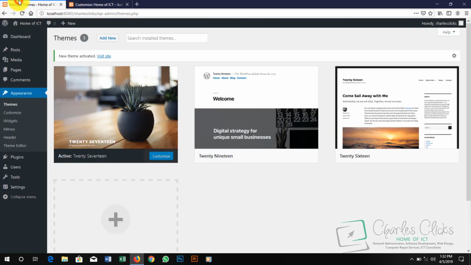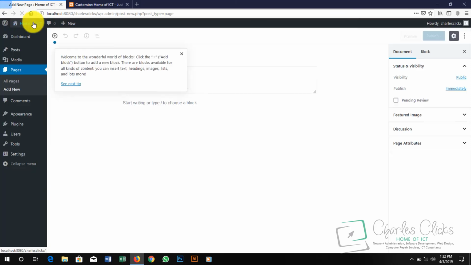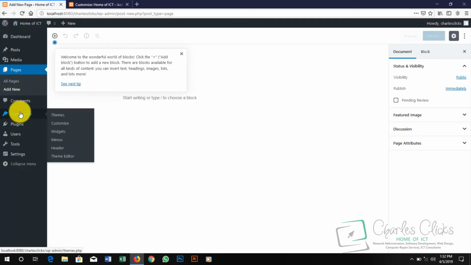So on the back end of your website, on your dashboard, you can do a series of configurations like adding pages to your website, appearance, customize a website, add widget, menu, header, theme editor, and so on.